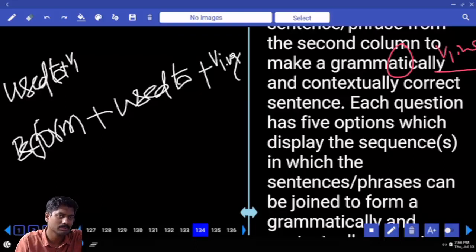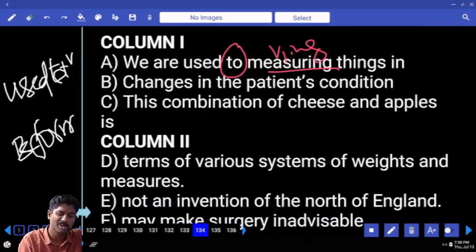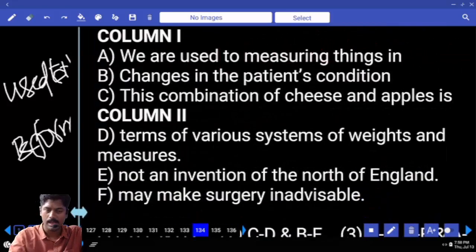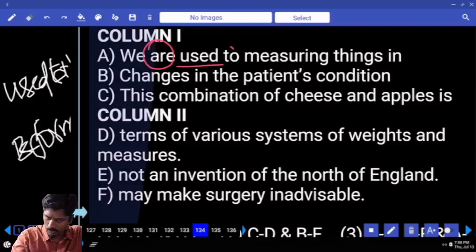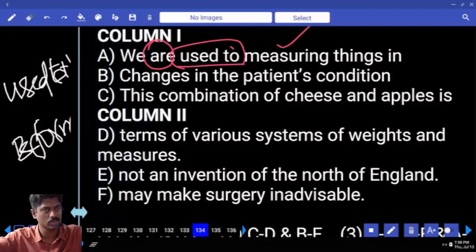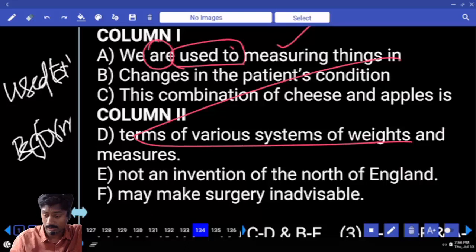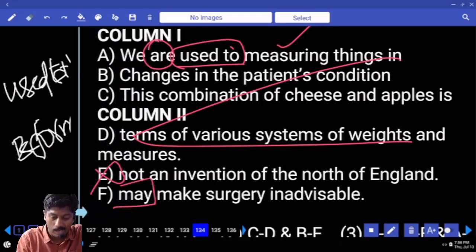I guess your notebook remembers very well. After B form, used to, you can take ING. The meaning is getting adjusted to. We are adjusted to measuring things in terms of various systems of weights and measures. We are used to measuring things in, not an intervention, wrong, in may make wrong.